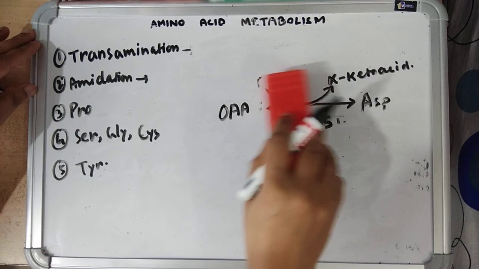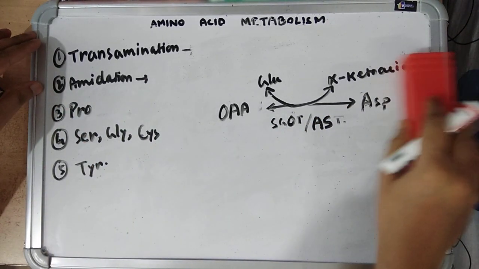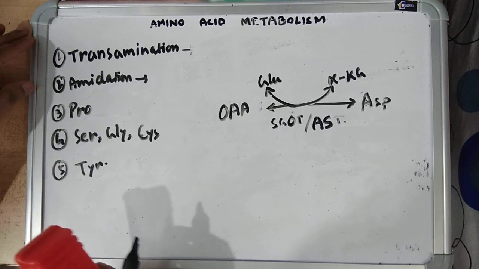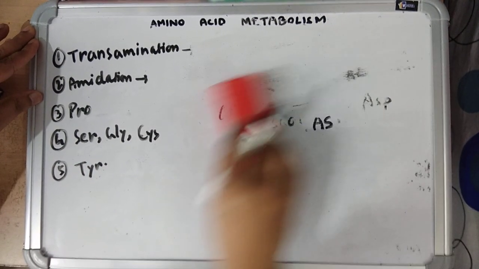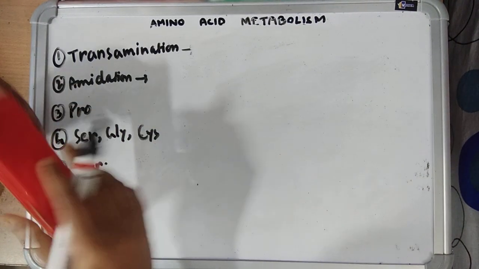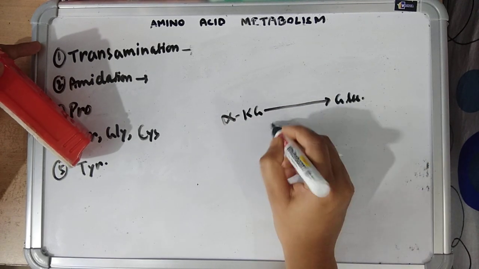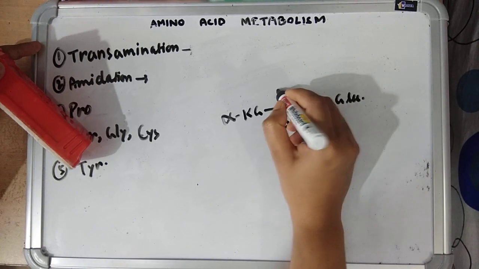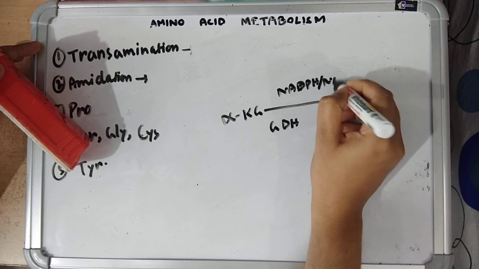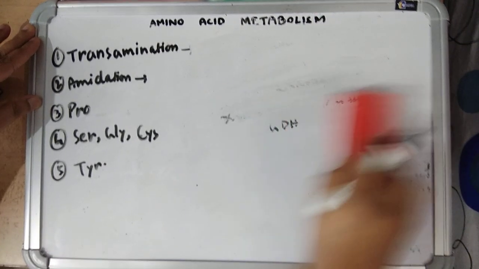Similarly, we can have glutamate from alpha ketoglutarate by transamination. So that is how by transamination we can have these 3 amino acids. Apart from that, there is another source of glutamate, that is from alpha ketoglutarate directly by glutamate dehydrogenase reaction, where NADPH or NADH occurs as coenzyme.